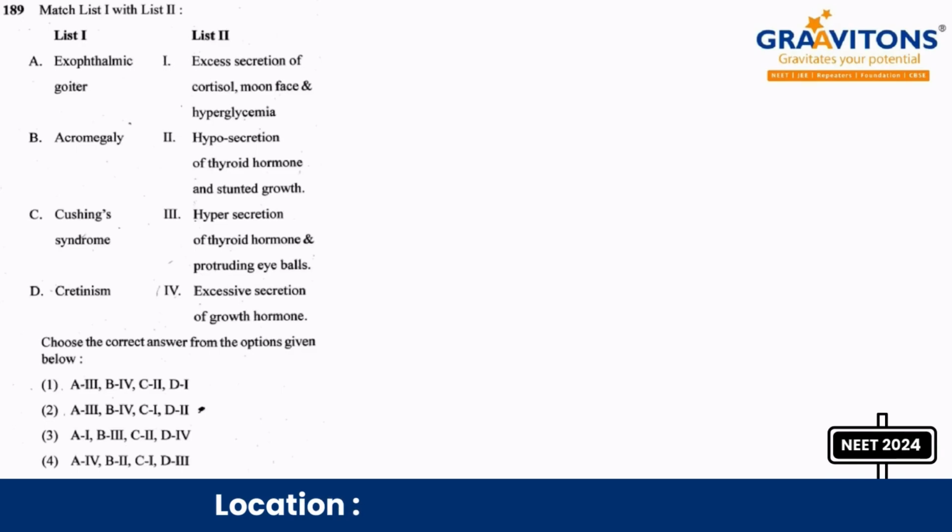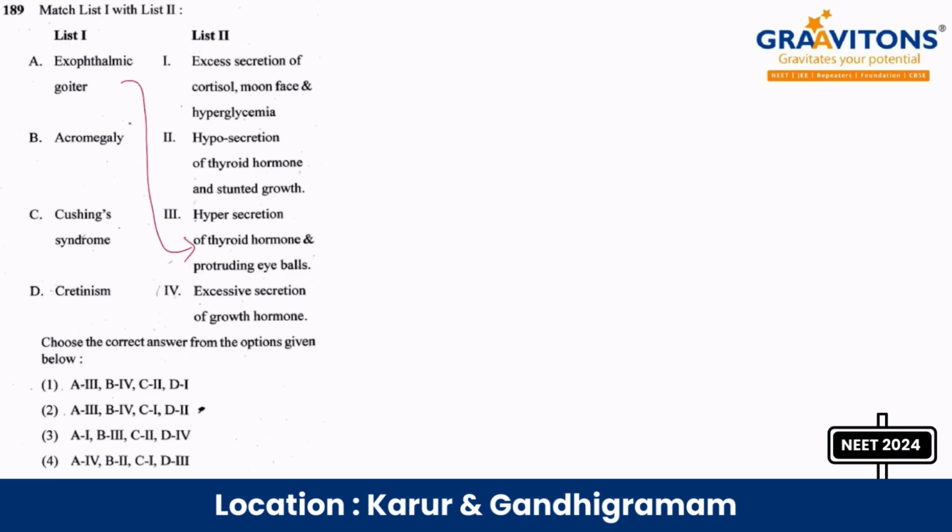189. Match the following. Chemical coordination and integration, disorders are given. First one, exophthalmic goiter, it is due to hypersecretion of thyroid gland. Then acromegaly, it is due to the growth hormone, isn't it? Then Cushing syndrome, it is due to the excess secretion of cortisol, C1. Then D2, hyposecretion of thyroid hormone in pregnant women. So D is 2. So answer is option 2.